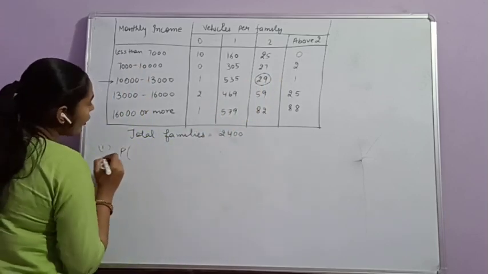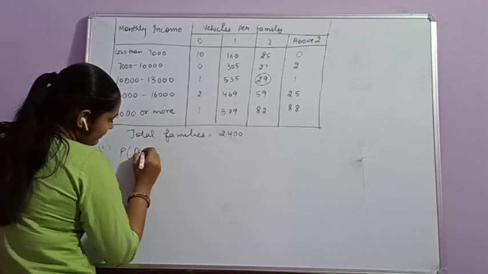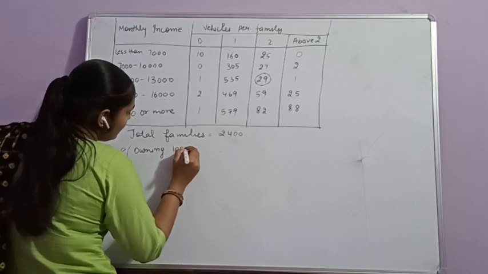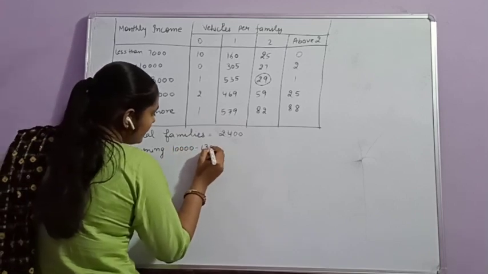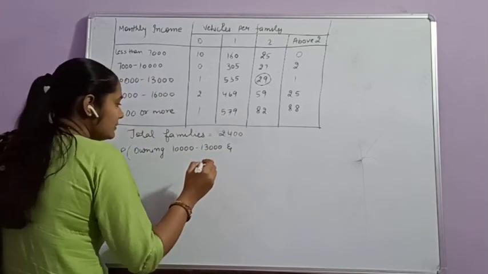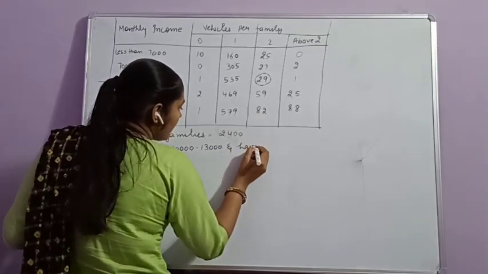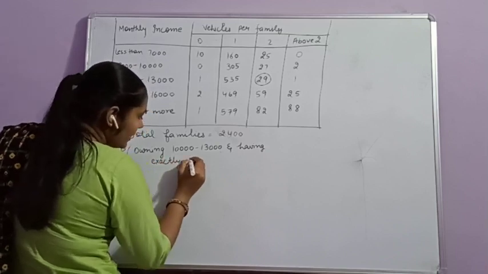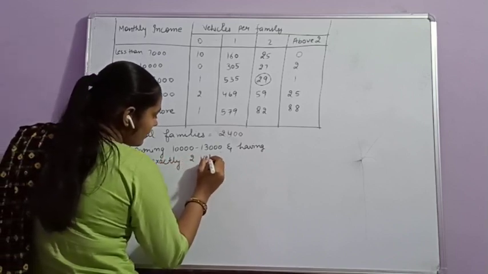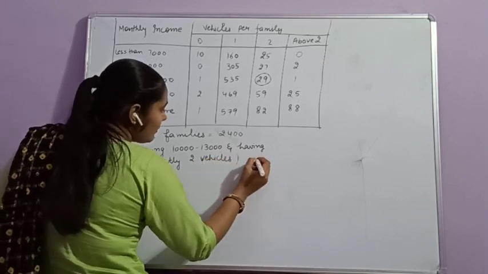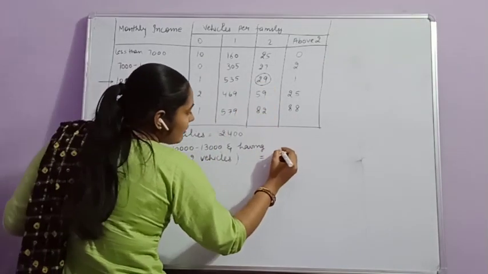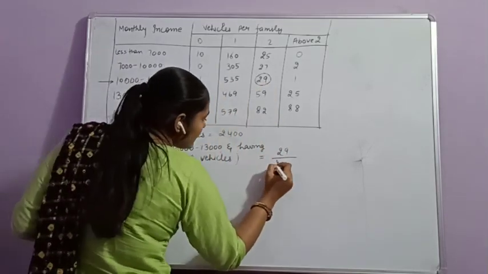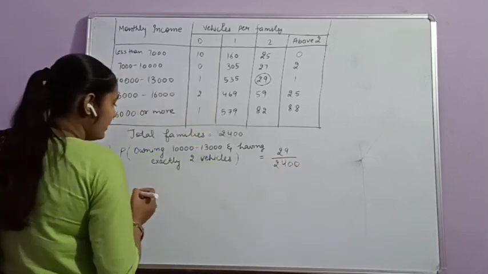Then the probability for a family earning 10,000 to 13,000 and having exactly two vehicles will be equal to the number of trials in our favor, 29, over the total number of families, 2,400.